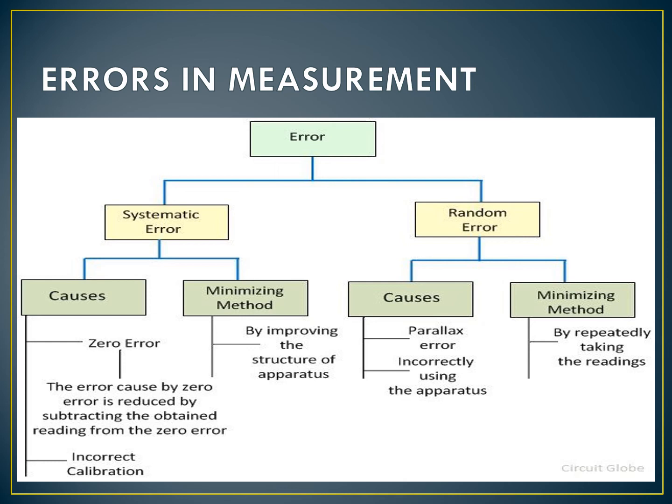In systematic errors, what are systematic errors? Systematic errors are reproducible inaccuracies consistently in the same direction. It is a consistent error. It persists throughout the experiment. Systematic error is a persistent error. Starting from the experiment till the last one, the error will be there. That is the systematic error. It is a great fault.